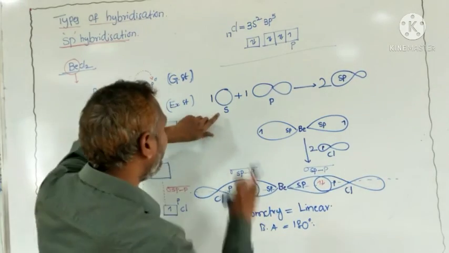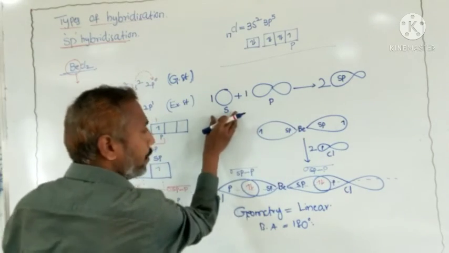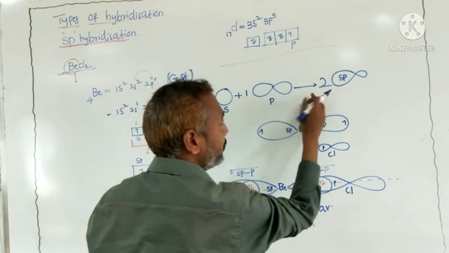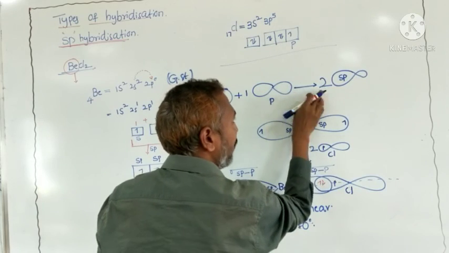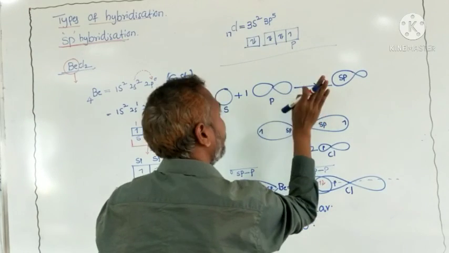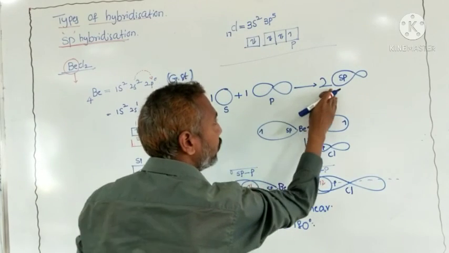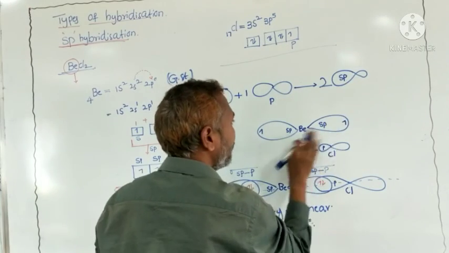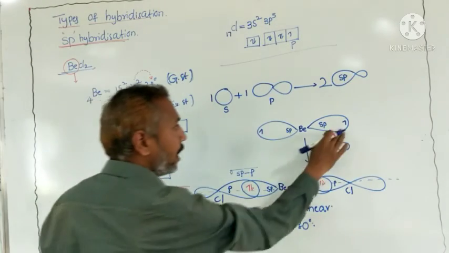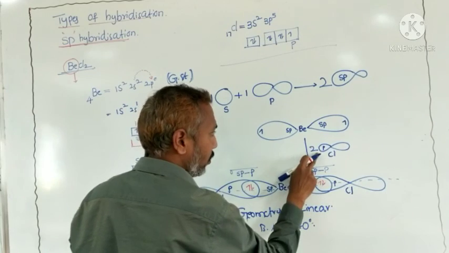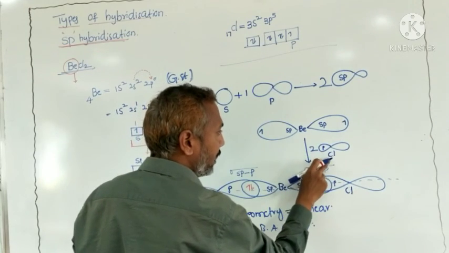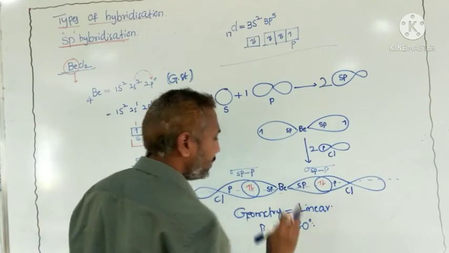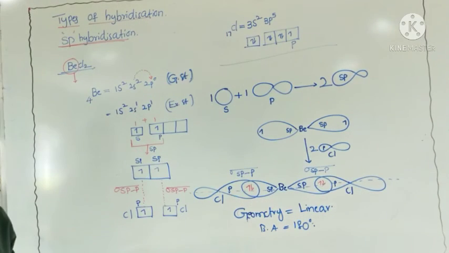After our atomic orbital representation, one s orbital and one p orbital are intermixing. Intermixing means hybridization. Both intermix to form two equivalent sp hybrid orbitals. These sp hybrid orbitals having unpaired electrons overlap with the 2p orbital of chlorine. Finally, the geometry is linear and the bond angle is 180. Thank you.